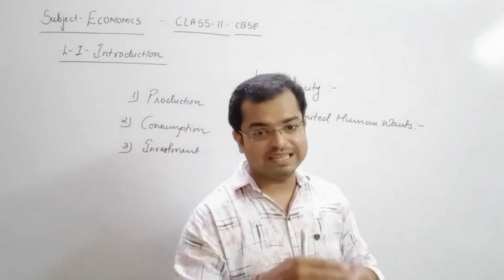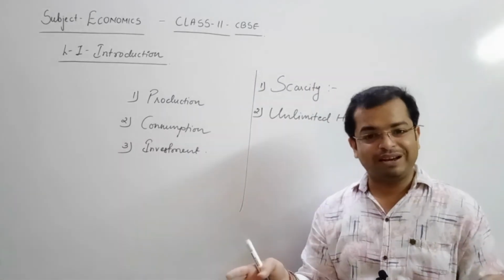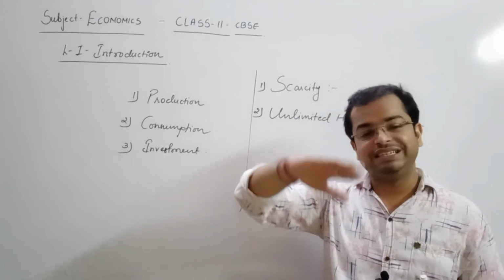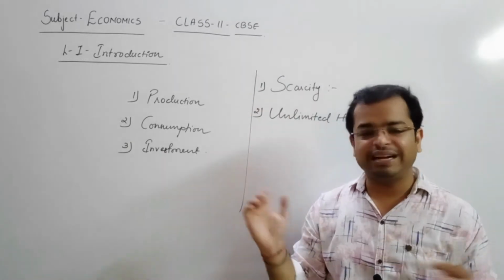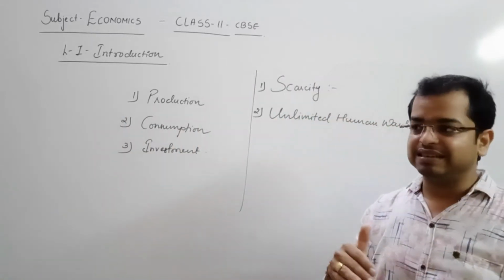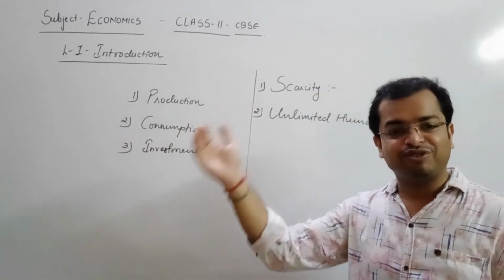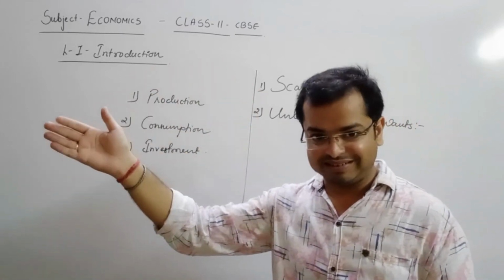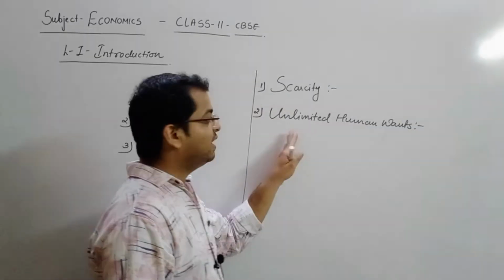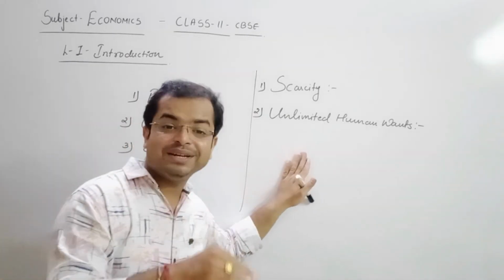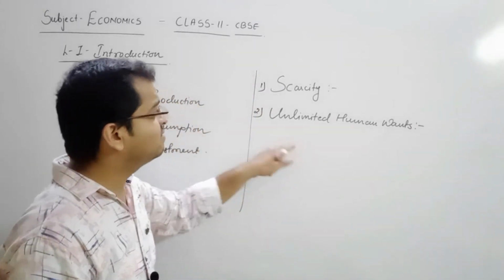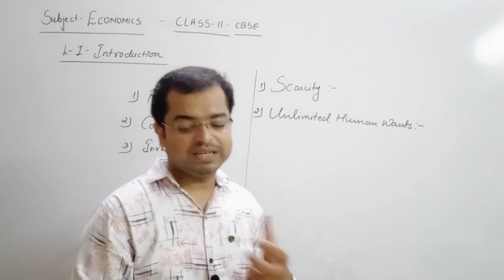Now I am at the stage that I can give an iPhone to a few of my colleagues as a gift, but still I need to have some different demand for the goods and services I need. That means human demands will never be satisfied. They will go on increasing and increasing. If you complete the first stage, then you will demand the second. If you complete the second, then you will demand the third. So there is never going to be any kind of end. So the unlimited human wants, one after another, are also a reason why we need to study economics.